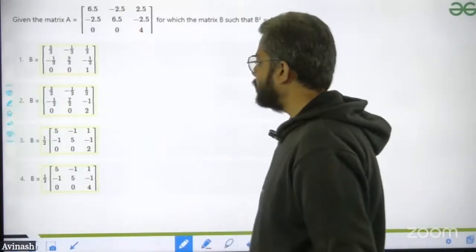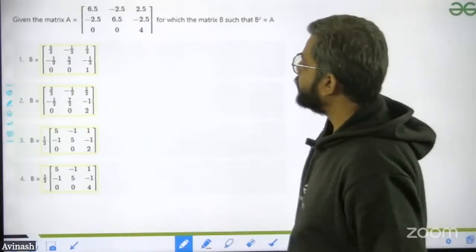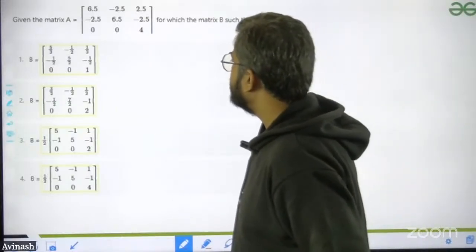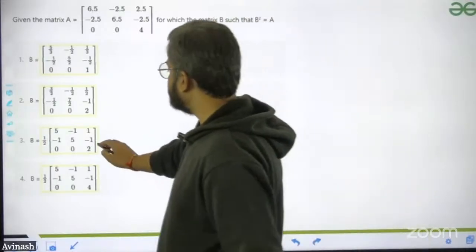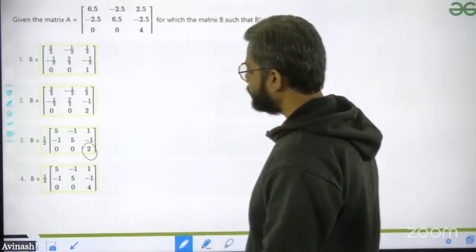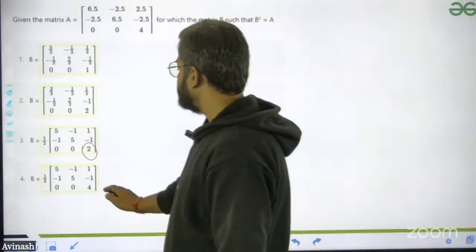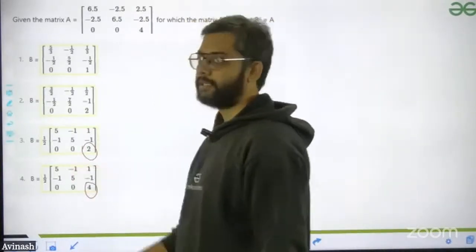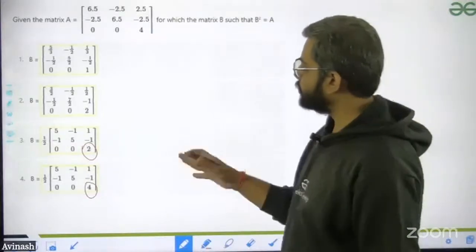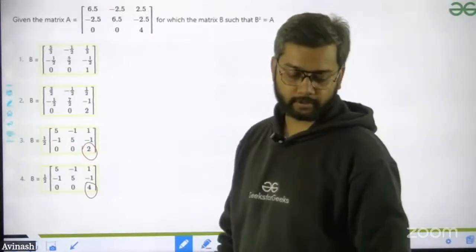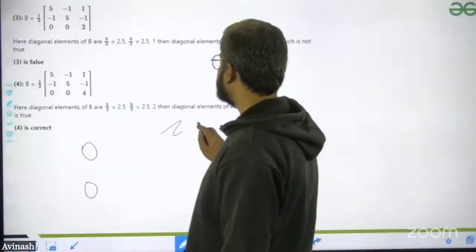Third option: that will be 25/4, 25/4, and then 4. This is also not coming out correct. Then the last option: squaring gives 16, and the rest comes out as a perfect match. So multiplying with this will definitely give you the correct answer. The fourth one is the correct answer.